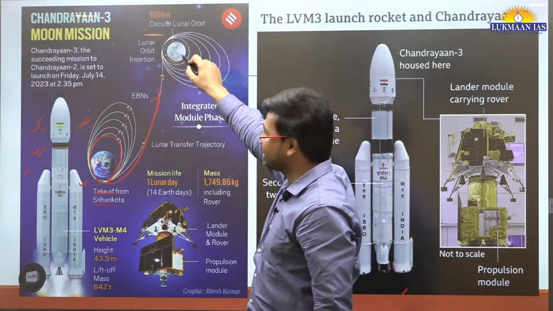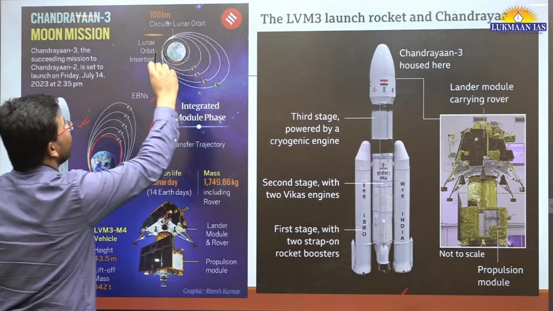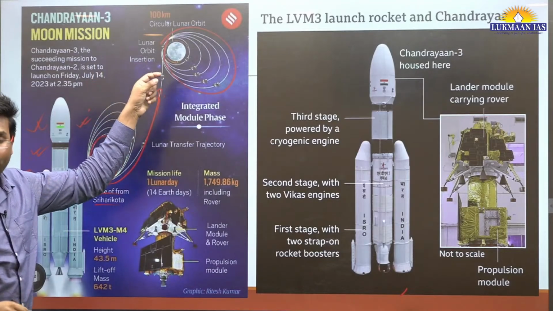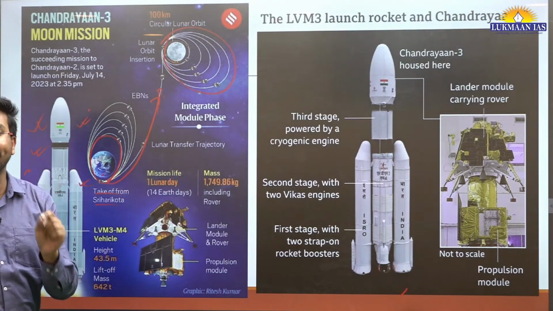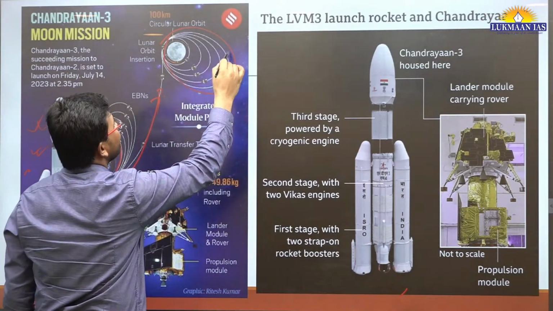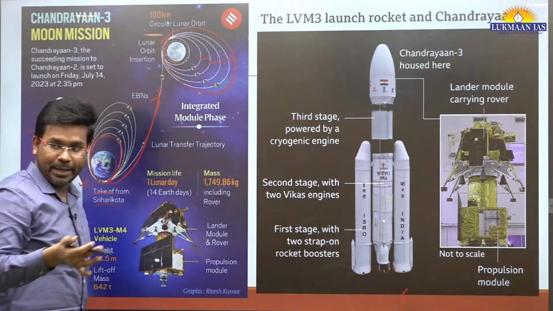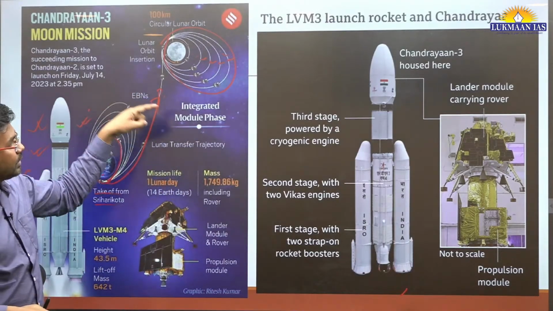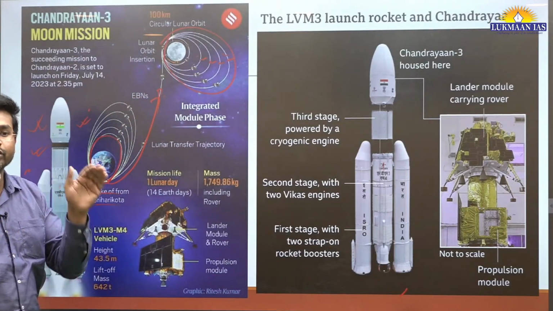Once it reached the moon's gravitational influence, it was in this orbit initially. Once it reached the moon, we again did a maneuver, which is known as orbit lowering maneuver. We lowered its orbit 5 times. Then we made it come to a 100 kilometer circular orbit, and from there we planned for soft landing.